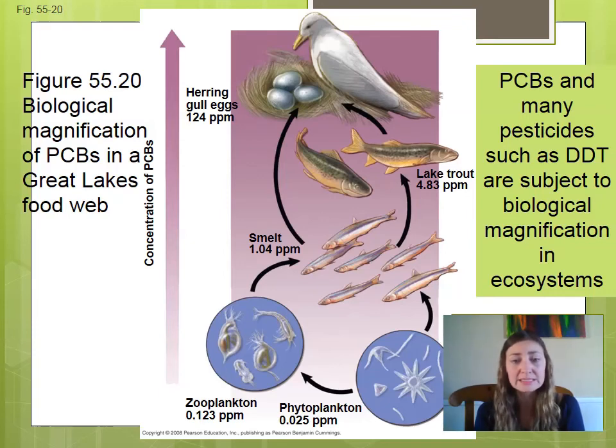And in the case of DDT, we know that if you have such a high level of DDT in your system, such as eagles or whatever your tertiary consumer is in that particular chain, it can have adverse effects such as shells that don't fully form, that aren't very hard, and so they break open before the bird is able to hatch and survive. This is just a great example of how toxins that are released can be magnified as we move up in a food chain and the biomass lowers. So it's a concentration of whatever chemical we put into the environment.